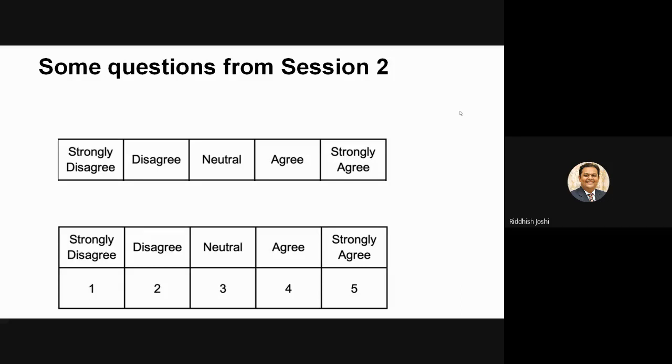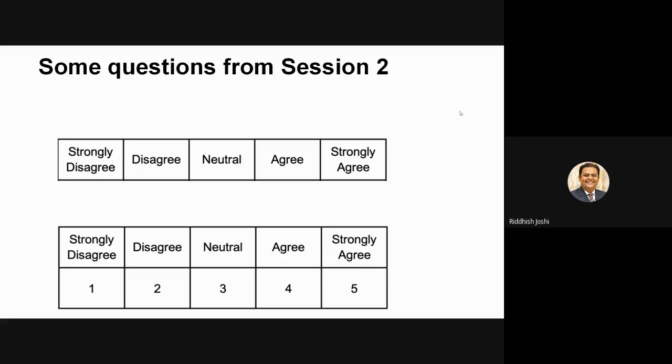Again, on this argument, the people favoring ordinal have argued that when you have interval data, you need to have continuous data. That means it can be anywhere in between 1 and 2 also. While this is discrete, right? 1, 2, 3, 4, and 5. There are no in-between values available, right? You don't have an option to have 4.2, 4.26, 4.29, or 4.95. You have 4 and directly 5. So this is discrete. While interval data's basic requirement is that it should be able to generate continuous data. That means in-between values should also be possible.